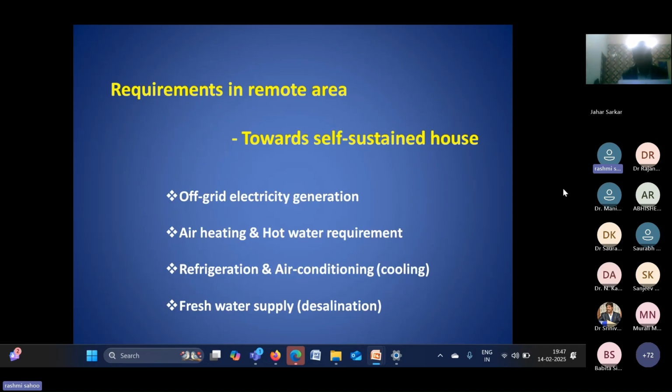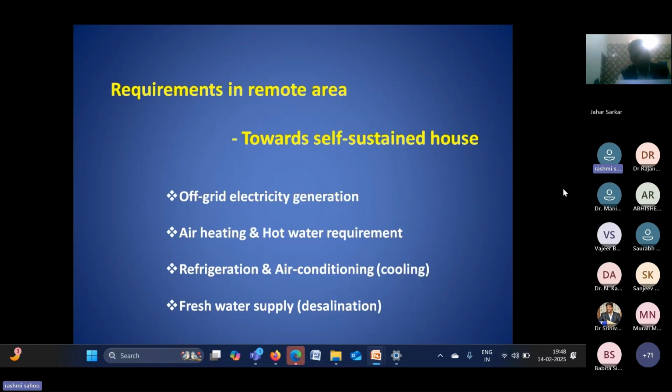If we consider a house at a remote place, these are our requirements. In the summer season, we need electricity, cooling, and fresh water. In the winter season, we need electricity, heating, and fresh water. So these are the primary requirements.